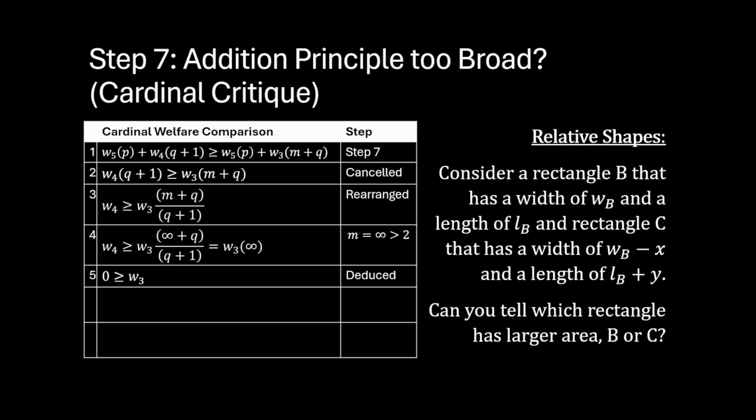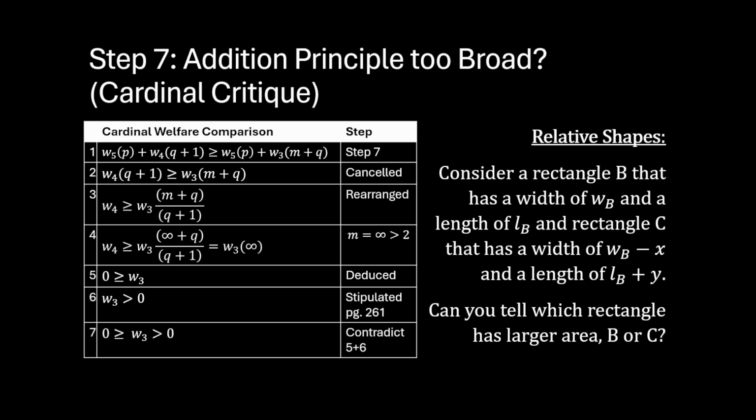This would seem to require that W3 be less than or equal to 0, but we know by stipulation that W3 is greater than 0.